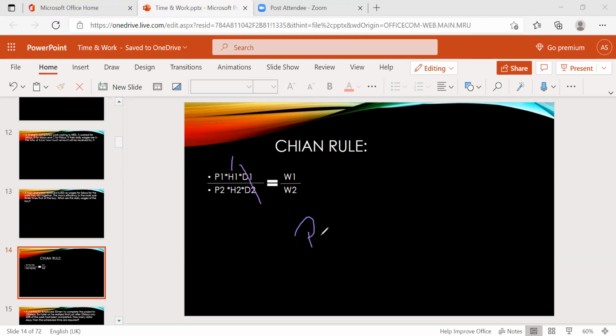Then the formula is P1 H1 by P2 H2 equals W1 by W2. Now we'll check some questions.